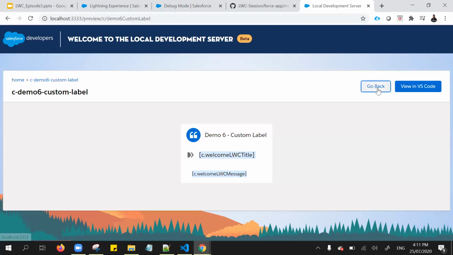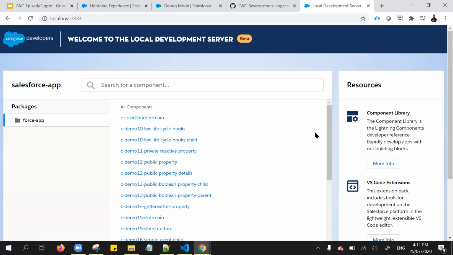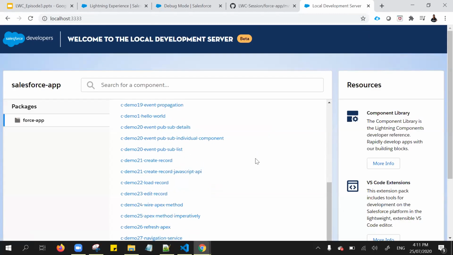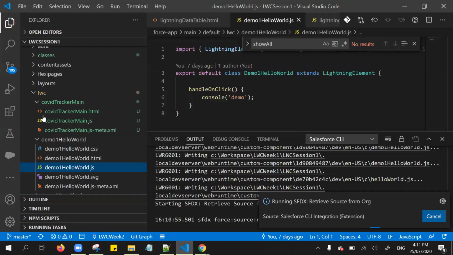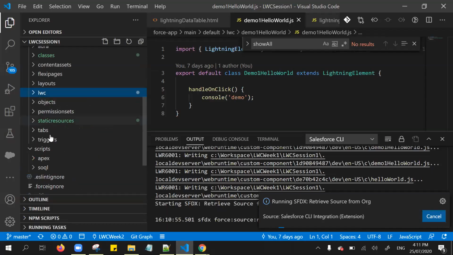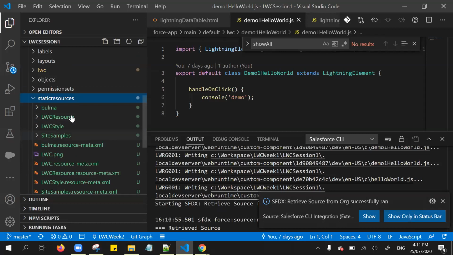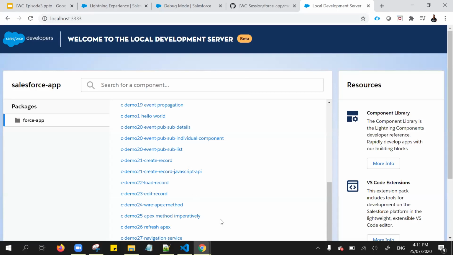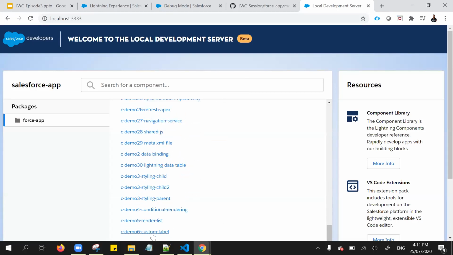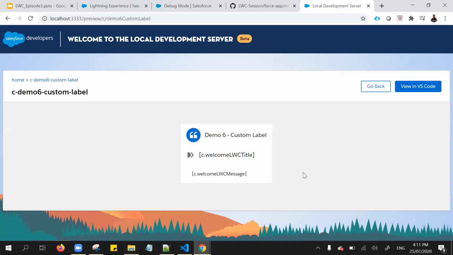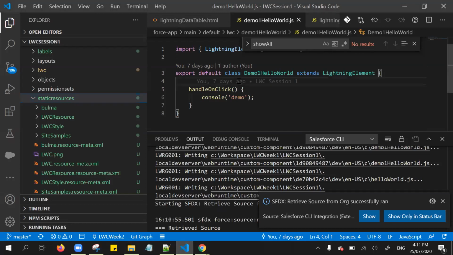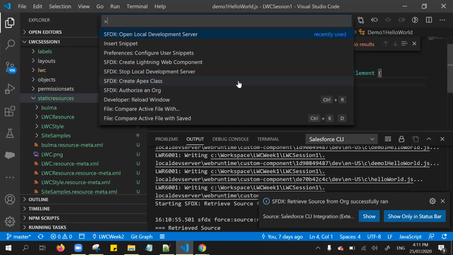Before that, let me go to some other demo. I will go with the static resources. Static resources, if you see here, the static resources logic, I already have that static resources. Okay, it gets retrieved for the custom labels. Let me go to refresh that custom label again. I'm going to this custom label. See, it's not rendered. For that, we need to stop the server, or we need to restart the server, right?